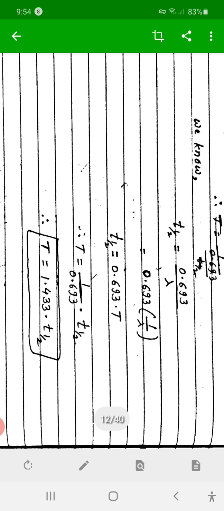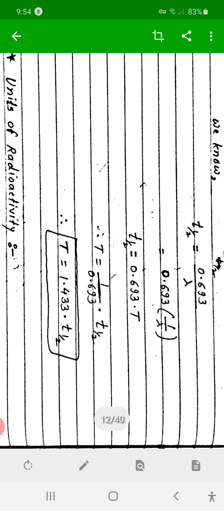Therefore, average life T is equal to 1.433 into T half. This is the equation for the average life capital T. Remember that capital T is equal to 1.433 into T half.